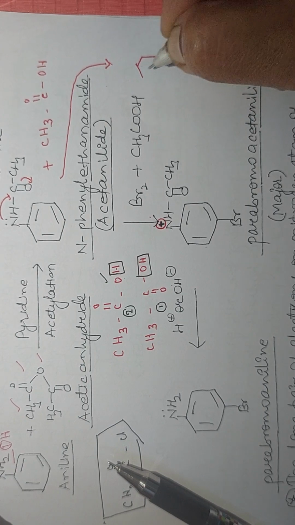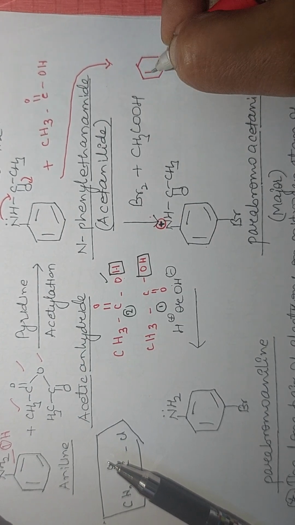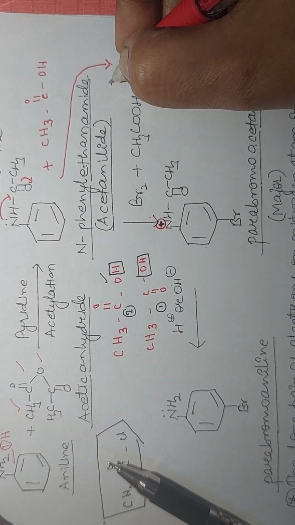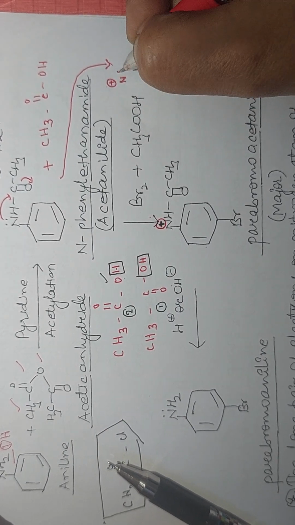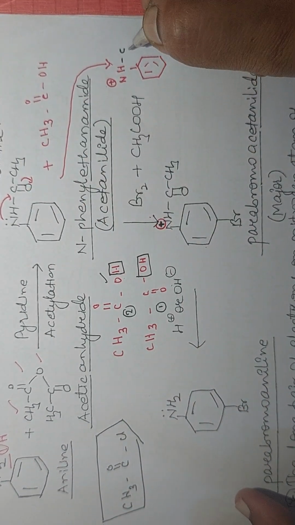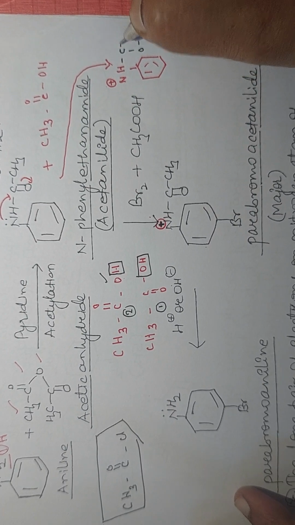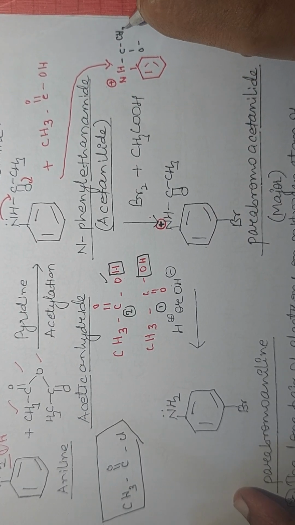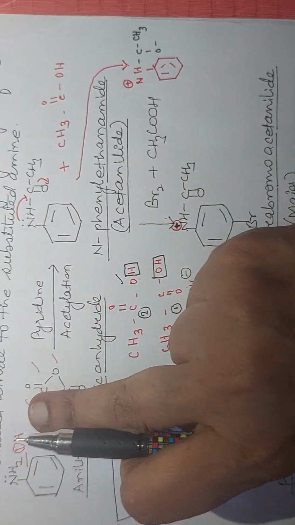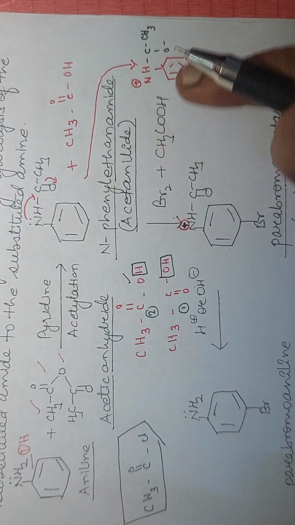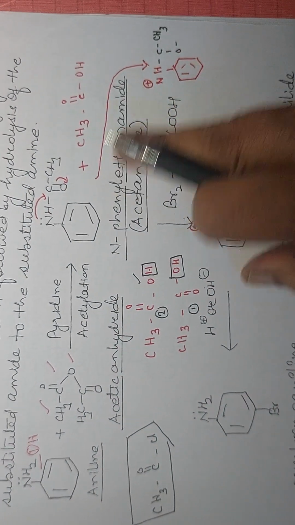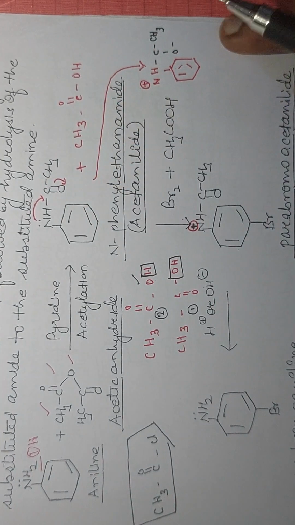You will get N with unshared pair going there, positive, NH, one bond will migrate here, C single bond O minus and CH3. I told you, due to unshared pair of electrons, this aniline is quite active. Its reactivity is controlled by shifting the electrons. Now nitrogen is getting the positive charge due to resonance. These two are resonating structures.